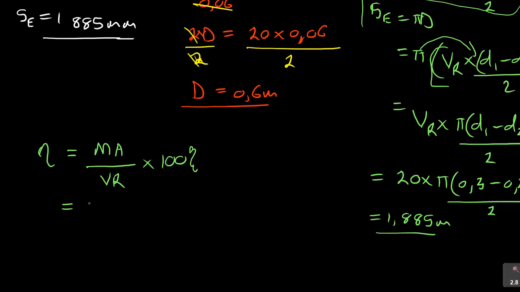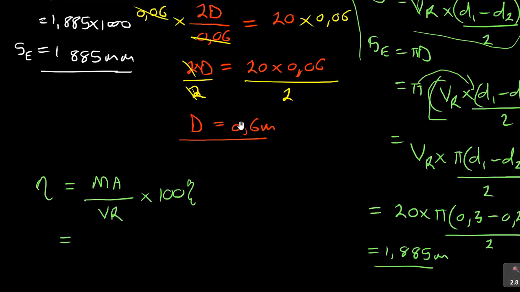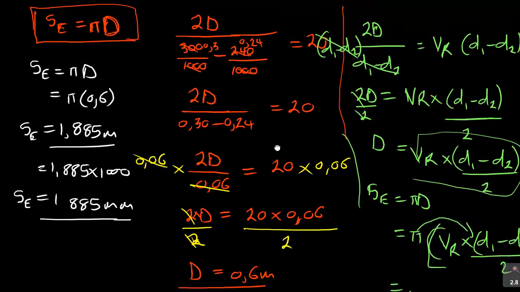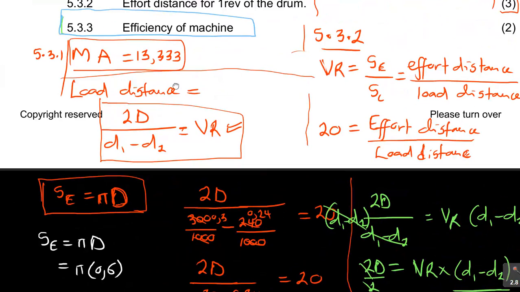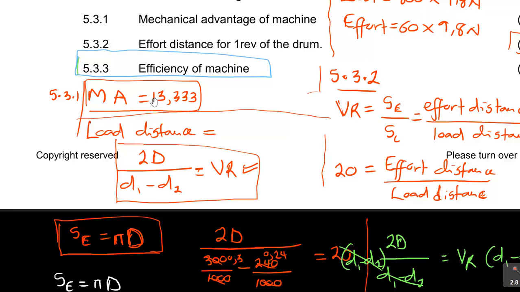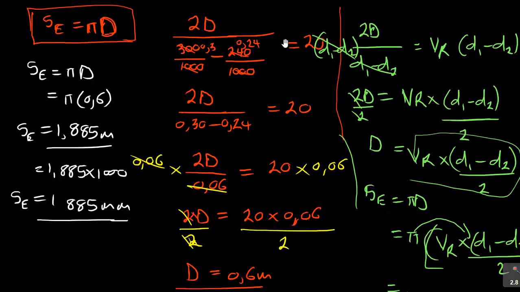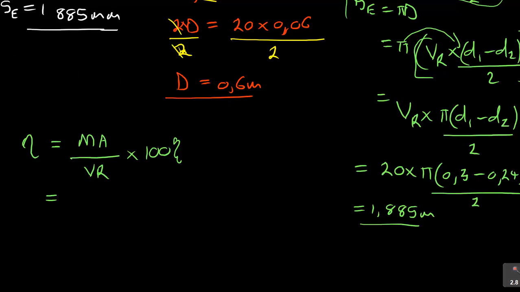The efficiency. Now, if you look in the first part where we did calculate the MA, the question was mechanical advantage. We got 13.333. So that's what we're going to use here. So that N is 13.333 over the velocity ratio.